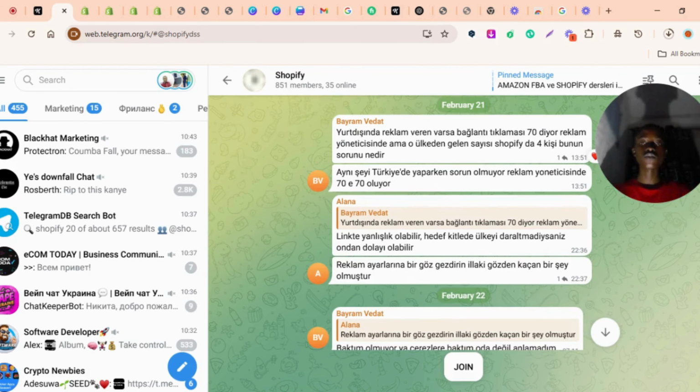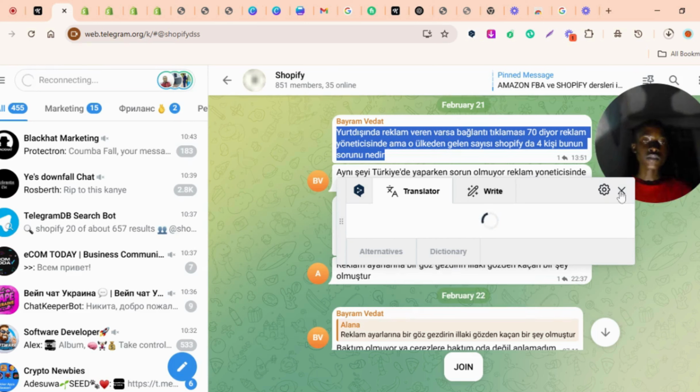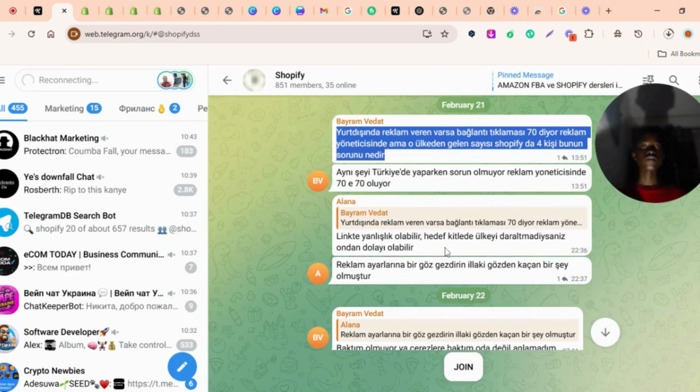The network is bad, but the extension will translate it, and if it's on phone, it will also be able to translate it.